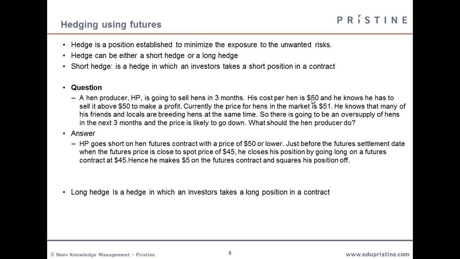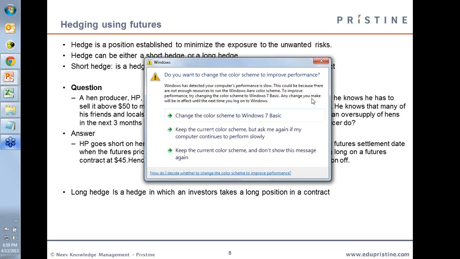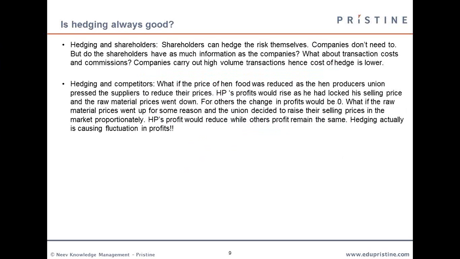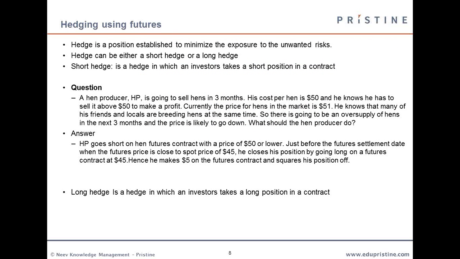Usually if an investor has a long position in a particular commodity and he is not sure about its outcome in the coming future, he is likely to take a short hedge. Whereas if a trader has an incumbent short position, he is likely to take a long hedge. Here we can see a very apt example.